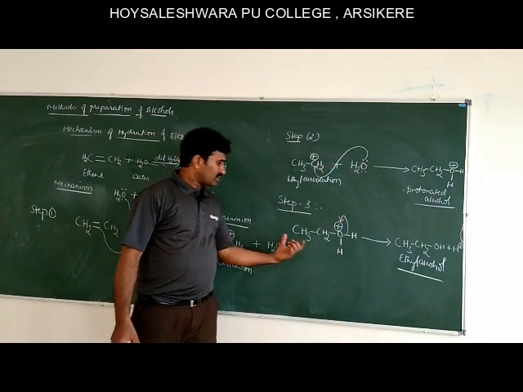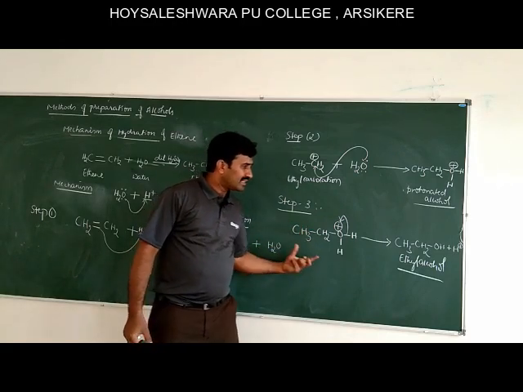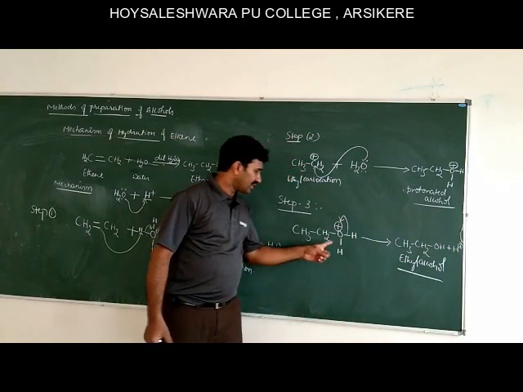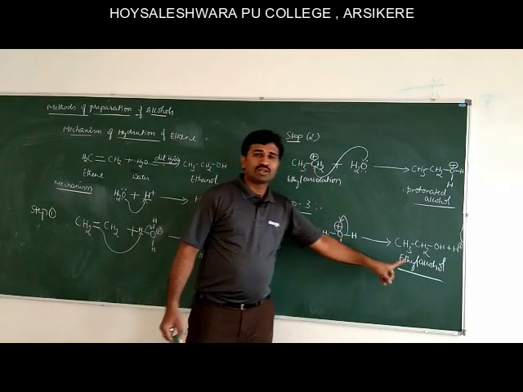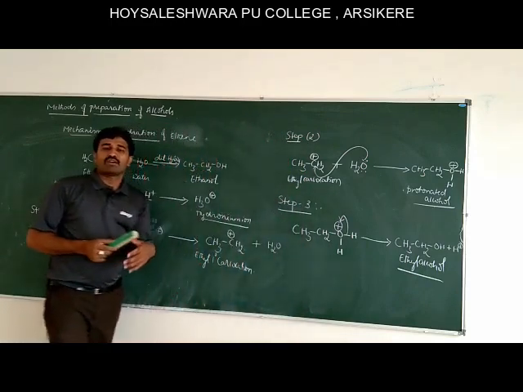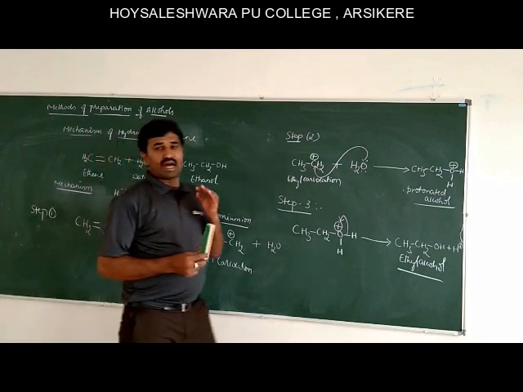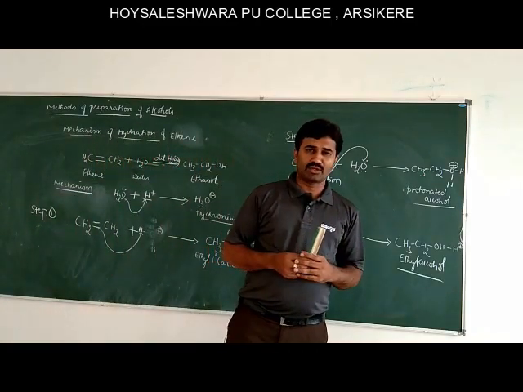In step 3, this is a protonated alcohol. From this protonated alcohol, there is a loss of proton to form ethyl alcohol. This is a 3 marks question for the board exam: explain the mechanism for the hydration of ethene molecule.